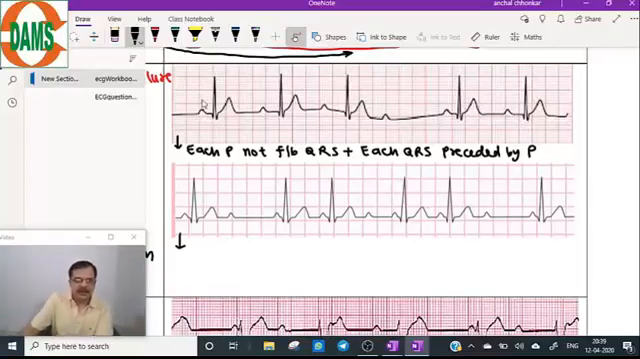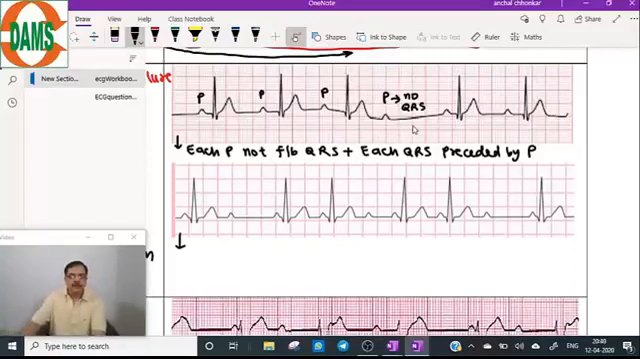For example, this is a P wave, and you can see this is followed by a QRS complex. Second P wave, yes, it is followed by QRS complex. Third P wave, yes, while the fourth P wave is not followed by QRS. So this classifies it as only second degree AV block. Now we have to see whether the PR interval is fixed or